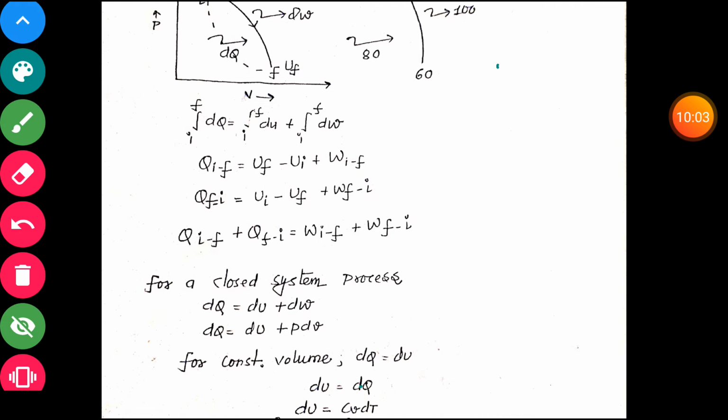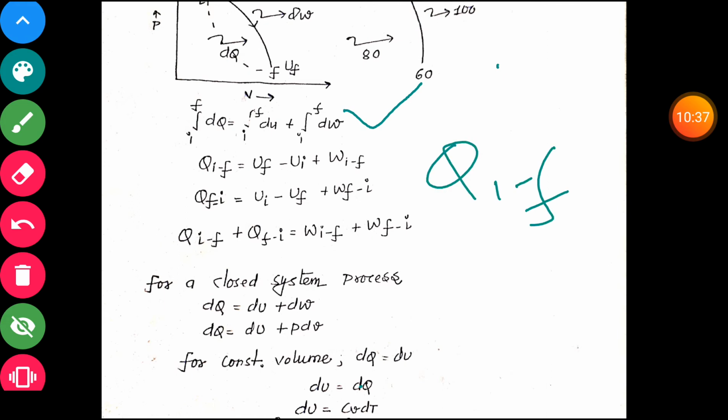We are moving from I to F and then F to I. The internal energy at I is Ui, at F is Uf, and again we move back to I. From the first law of thermodynamics for a process, the integral from I to F of dq is equal to the integral from I to F of du plus the integral from I to F of dw. Heat is an inexact differential, so we write it as Q(I to F).